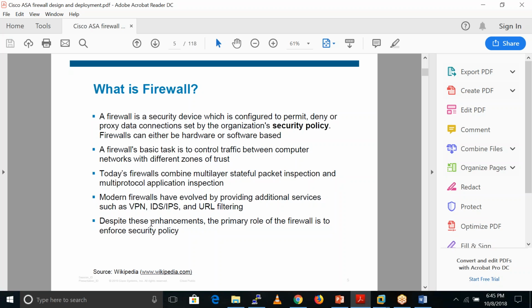So basically, this statement explains that the primary role of a firewall is to enforce security policies. Enforce means we can configure those security policies. That is the role of our firewall.